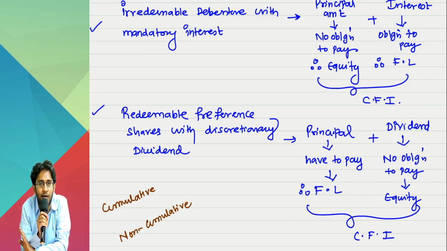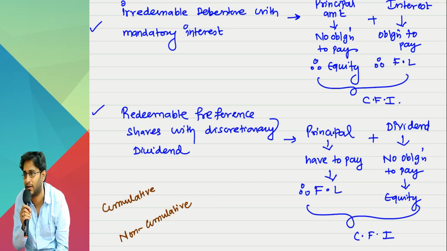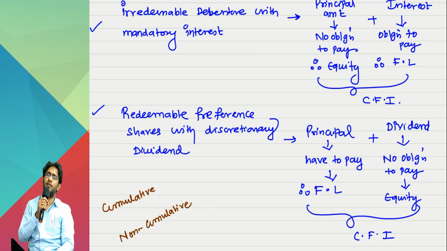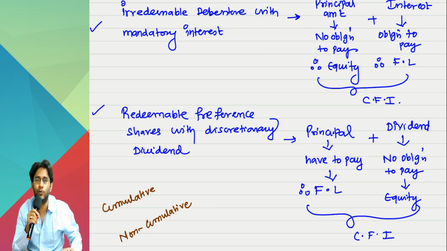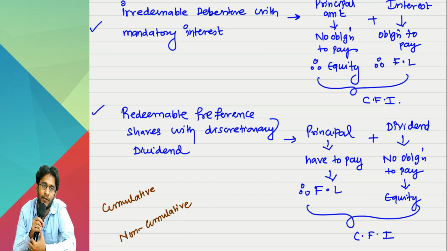Cumulative does not mean mandatory. If only cumulative meant mandatory, you would always see the arrears of dividend as a liability in the balance sheet. It will never appear anywhere. Same reason. Non-cumulative means if in any particular year I don't declare dividend, that's over. For that year your expectations are gone, you can't do anything. In the future also I will not pay.